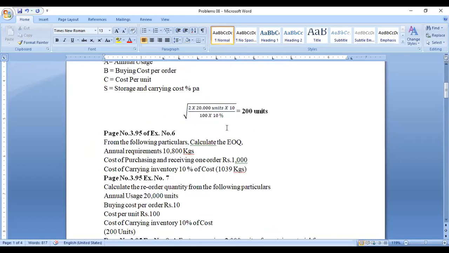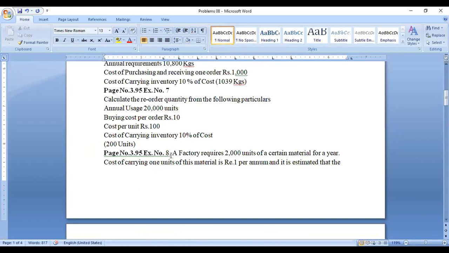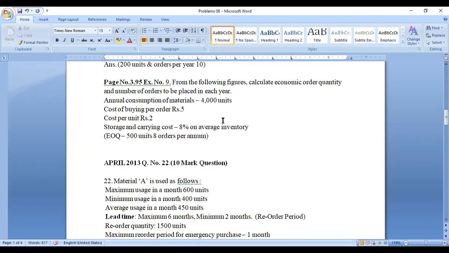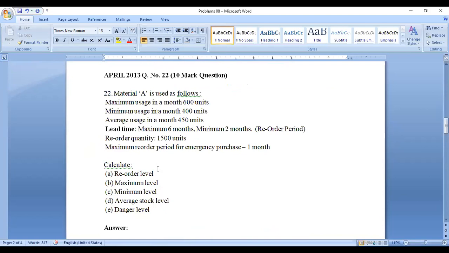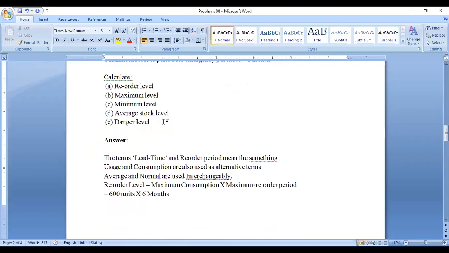So the expansion of all the information is given. One question I worked out, and 3 questions I've given as a home test. You have to do it at home, so then only you can understand. Okay. So this is the next part: reorder level, maximum level, minimum level, average stock level, and danger level.